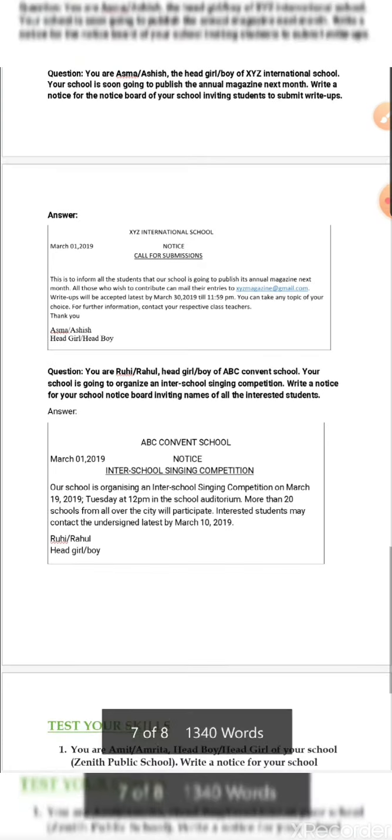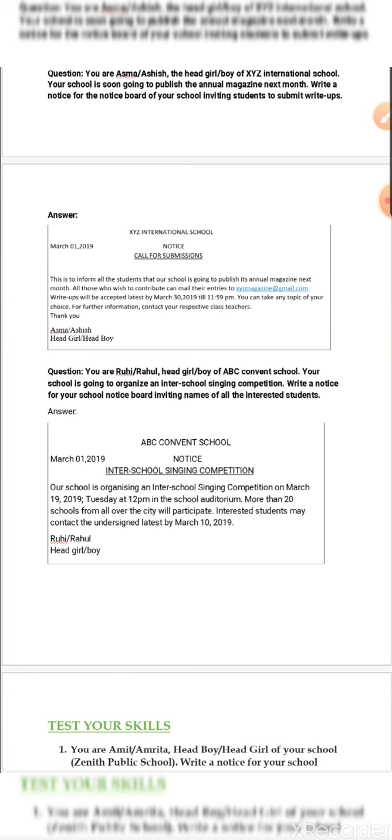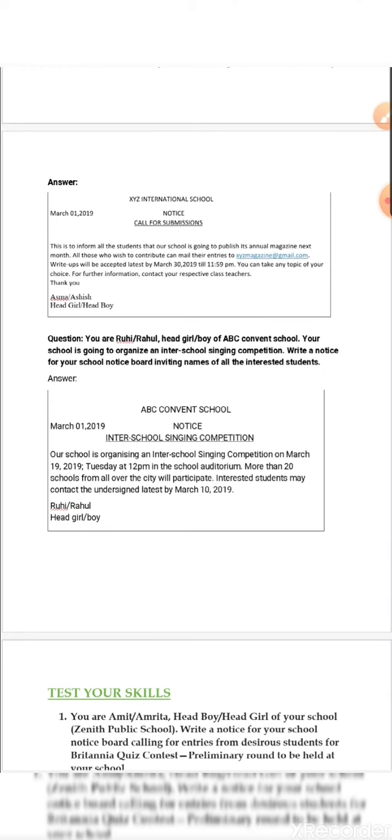In the next example, if you see, it is said our school is organizing an inter-school singing competition. So it is not mandatory that every time you have to start a notice like this is to inform you or this is to bring to the kind notice. This is not important. You can write in this manner also: our school is organizing an inter-school singing competition, or there is going to be a blood donation camp at such and such place. This way also you can start writing a notice.